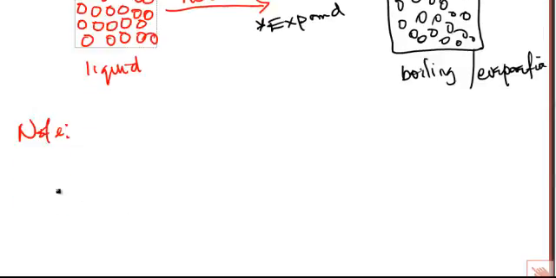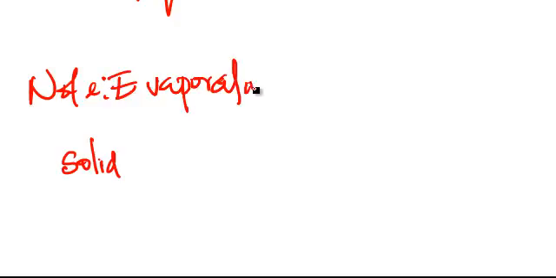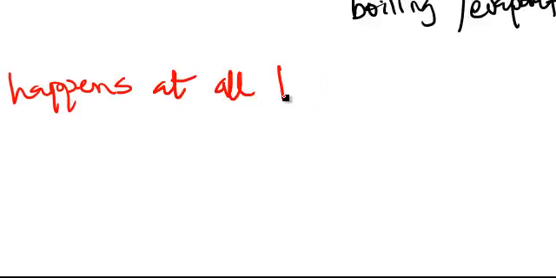So the processes that we just mentioned, we talk about melting, we talk about boiling, we talk about evaporation. These processes, remember, can be reversed. So you can reverse that change. That is, if you have a solid, let's look at it. We have solid. Remember, my note up here means I said evaporation happens at all temperature.